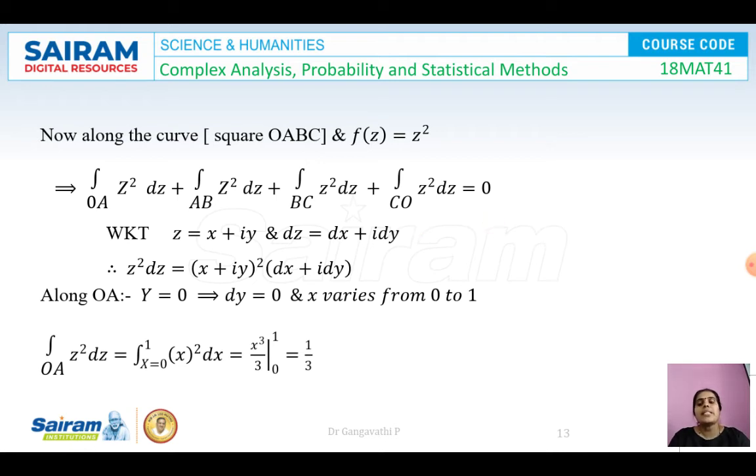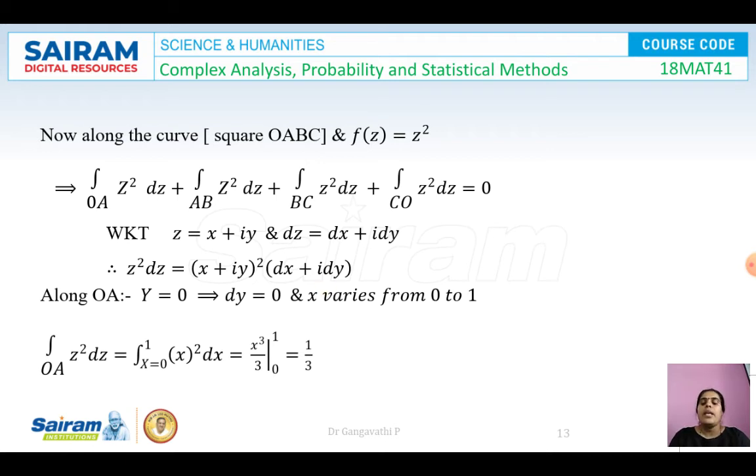So let us consider these sub-curves separately, and we will evaluate the limits, and then we will substitute and simplify. So we know that always for a complex function, z is x plus iy and dz is dx plus idy. So here the integrand is z². So z² is (x plus iy) whole squared and dz is dx plus idy.